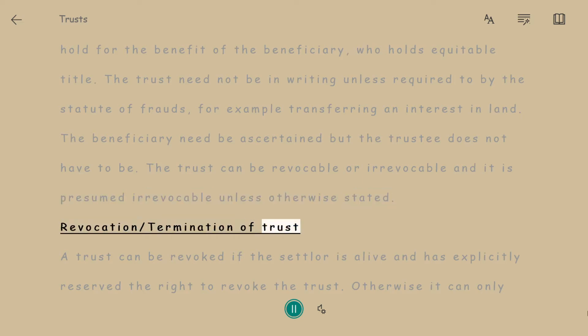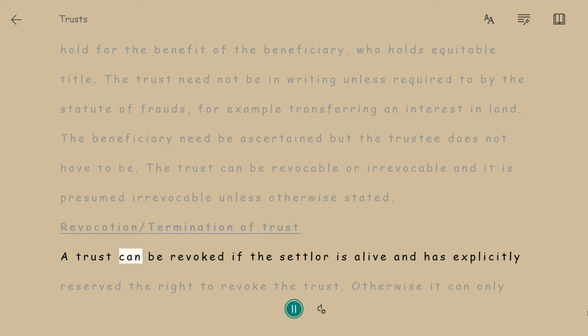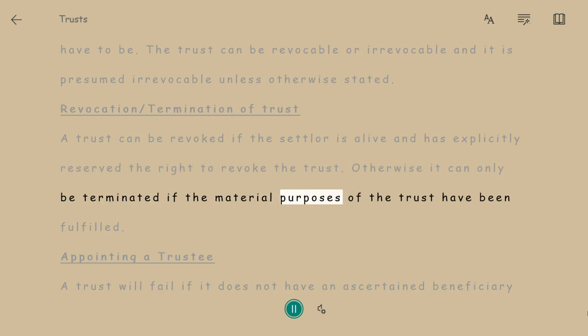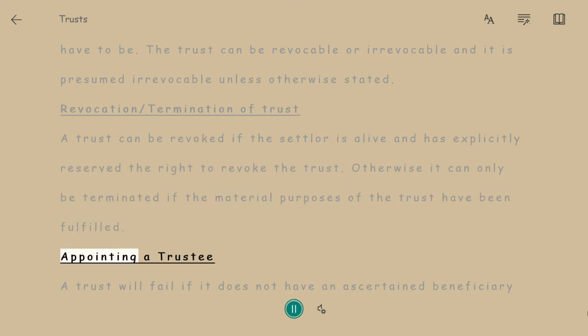Revocation/termination of trust. A trust can be revoked if the settlor is alive and has explicitly reserved the right to revoke the trust. Otherwise, it can only be terminated if the material purposes of the trust have been fulfilled.